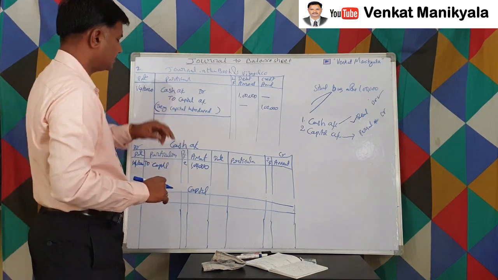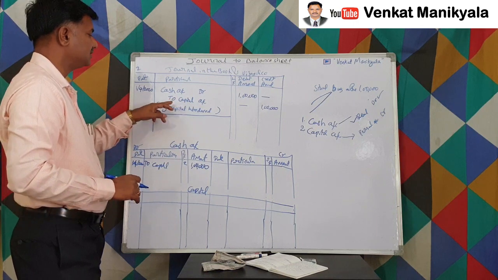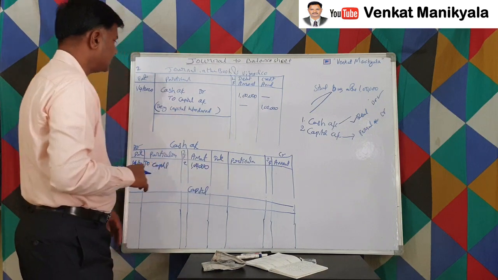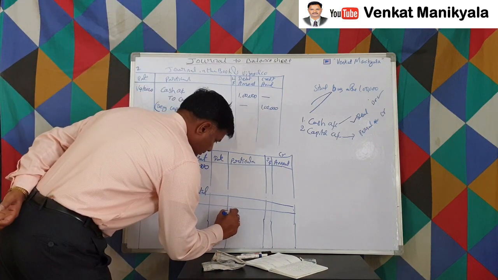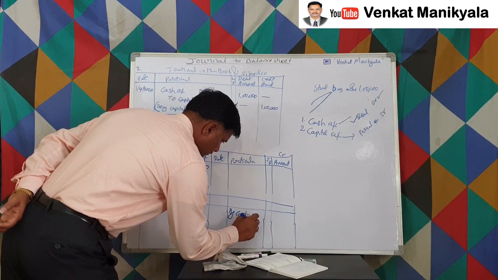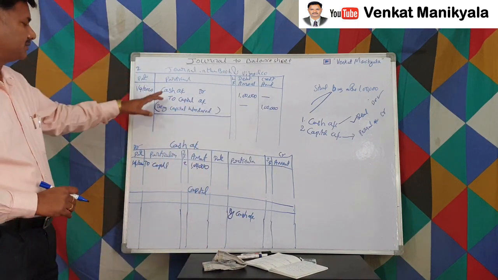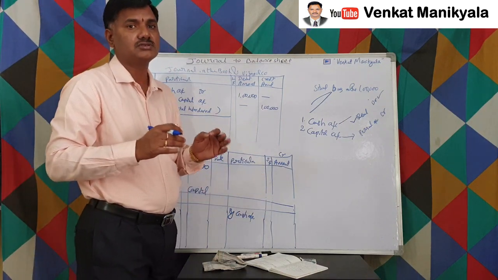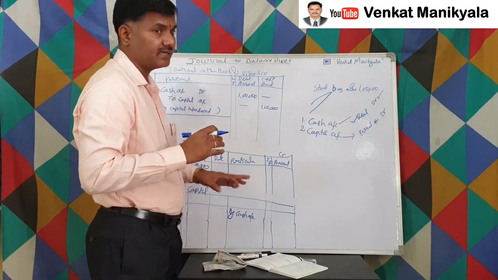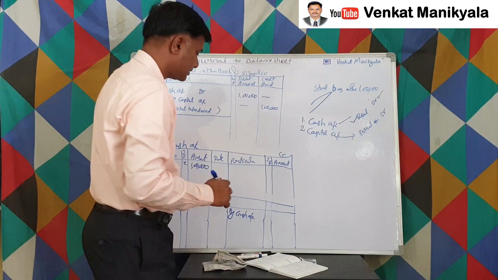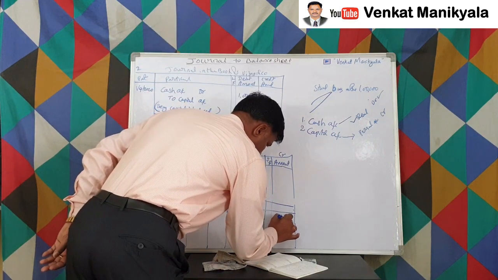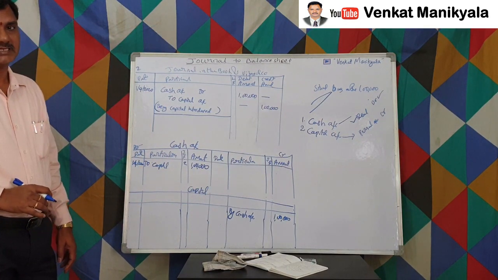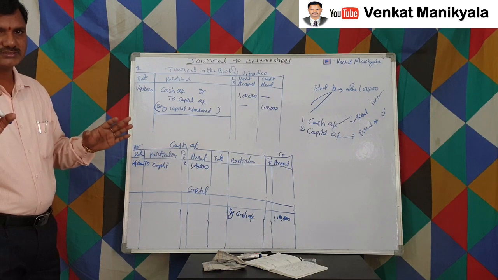Now you go to the capital account. Here "To capital" means the capital account is credited. So in the capital account, go to the credit side and write "By cash account". Debit side we write "To"; whenever we write on the credit side, we are supposed to write "By". So "By cash account" with 1 lakh. This is how we are supposed to post the ledger accounts. Are you clear about these proformas and postings?